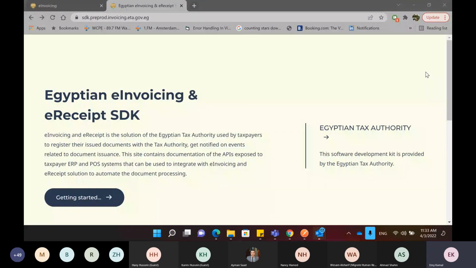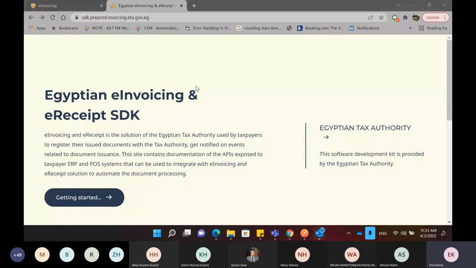Okay, so thank you, everyone. I will be starting by presenting to you the SDK and having a walkthrough on the portal to show you the changes, the new features, the new APIs that we have in the e-receipt solution and that you can use to integrate with our system for the e-receipt. First, to access the SDK portal: if you are already using the e-invoicing solution, most probably you will be familiar with this portal.